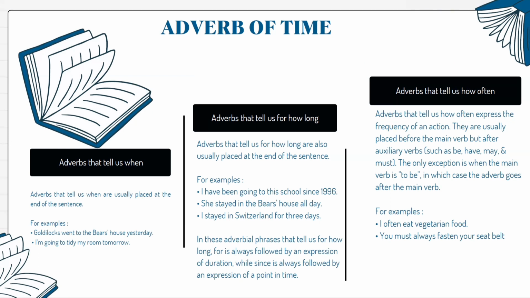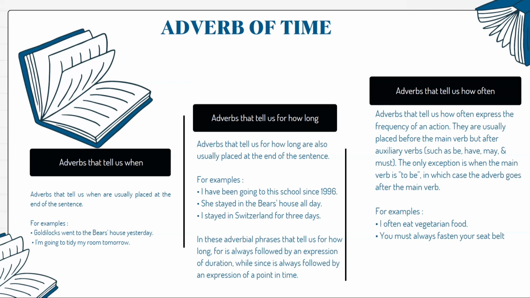Since 1996 and all day here tell us for how long the subject existed or happened. In these adverbial phrases, for is followed by an expression of duration, while since is always followed by an expression of a point in time.